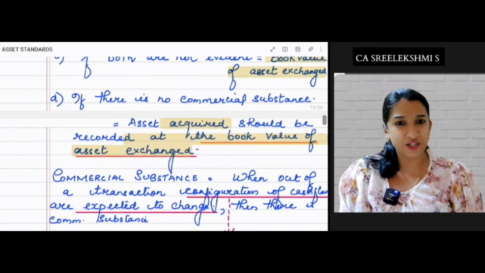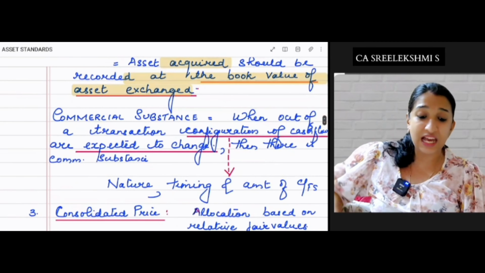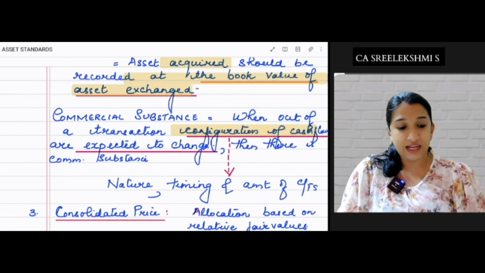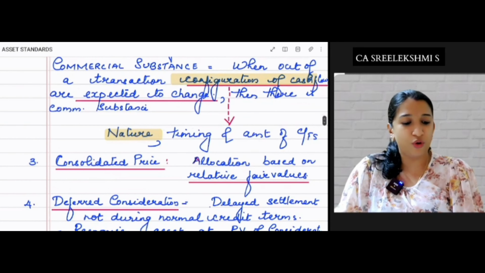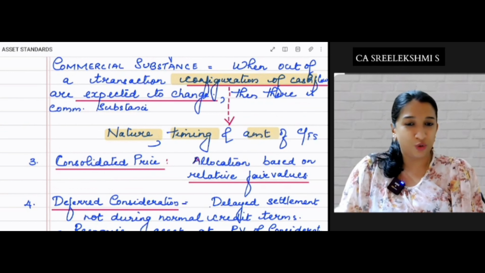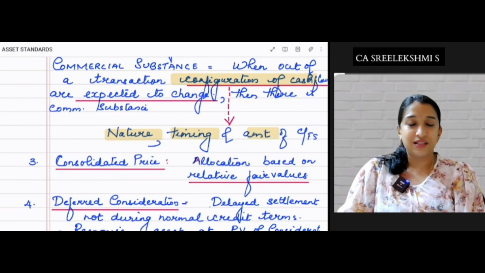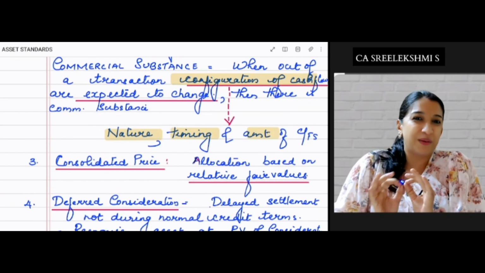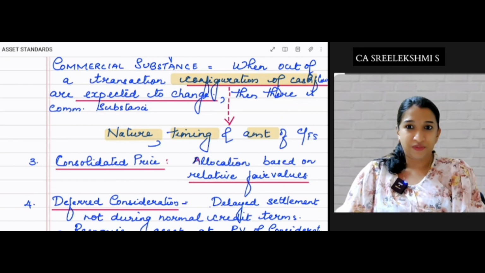Understood. So what is commercial substance? When out of the transaction, configuration of cash flows are expected to change. Then there is commercial substance. Nature, timing, amount of cash flows are expected to change. Then there is commercial substance, or else it cannot be considered as a commercial transaction.